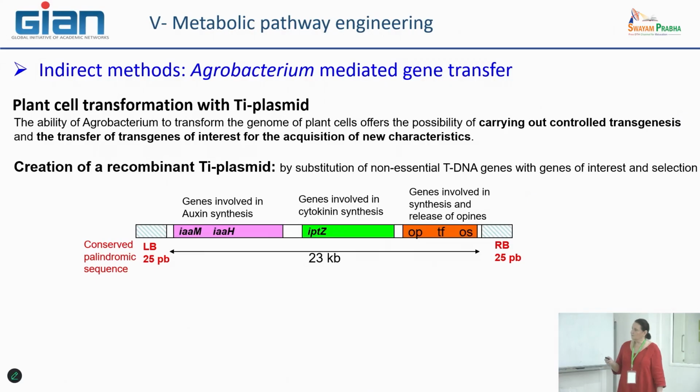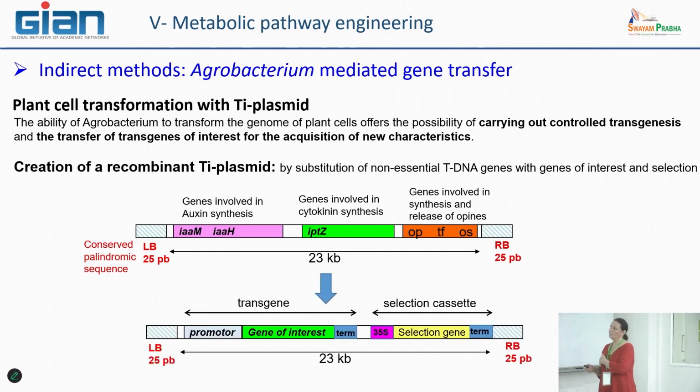So here is a summary of this particular part of the tDNA, with the three types of cluster: auxin, cytokinin, and also opin. What we can do is completely change this sequence by substituting these three clusters with other genes. For example, we can insert a gene of interest that encodes an enzyme of a metabolic pathway or a transcriptional factor, whatever you want.